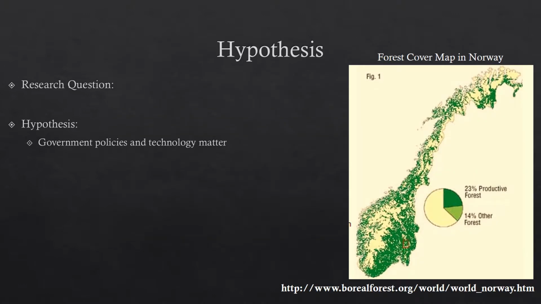In context, Norway currently has 23% of productive forests and 14% of other forests. According to the given context, my research question is, what is it about the Norwegian case that minimized the impact of deforestation despite having population growth and the expansion of the petroleum industry? My hypothesis for this case study is that government policies and technology matter in mitigating deforestation in boreal forests in Norway.